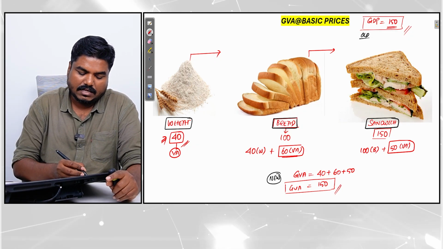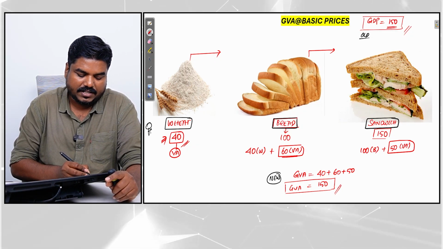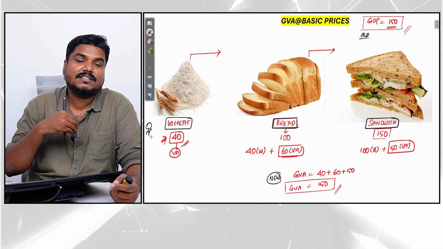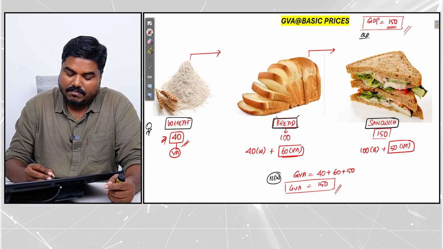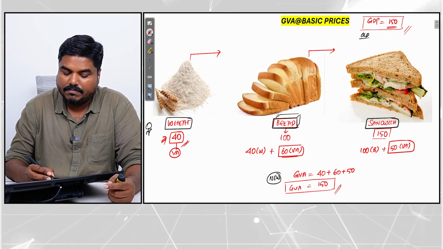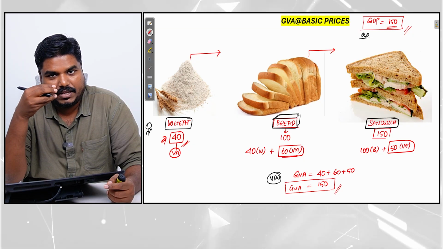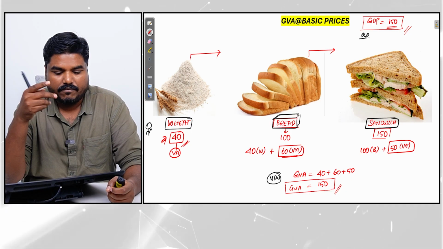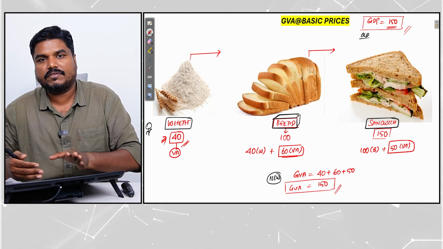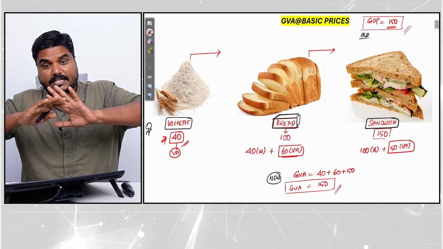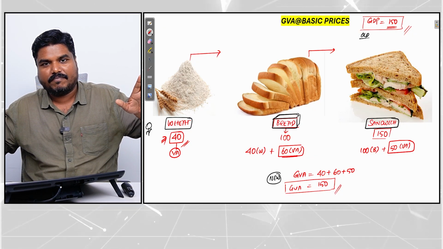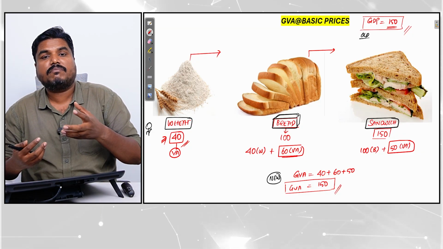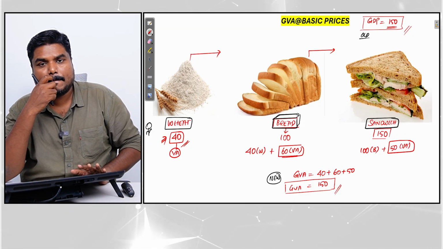Practically, see, some amount of wheat, let's say the farmer who is producing the wheat, some amount of the wheat produced, the farmer might use it for his personal consumption. Some amount of the bread produced could be consumed by the bakery for personal consumption. Yes or no? We are assuming that everything is used for producing sandwich. Now think practically. Some amount of wheat can be consumed for personal purpose. Some amount of the bread can be used by the bakery for personal consumption.